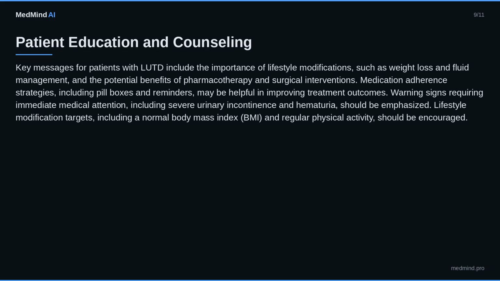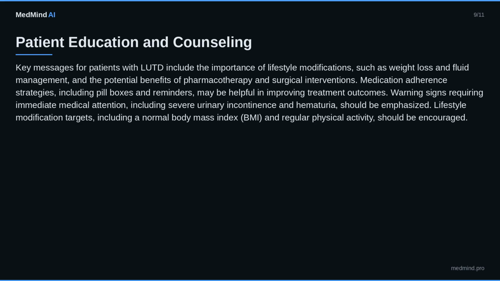Patient education and counseling. Key messages for patients with LUTD include the importance of lifestyle modifications, such as weight loss and fluid management, and the potential benefits of pharmacotherapy and surgical interventions. Medication adherence strategies, including pill boxes and reminders, may be helpful in improving treatment outcomes.